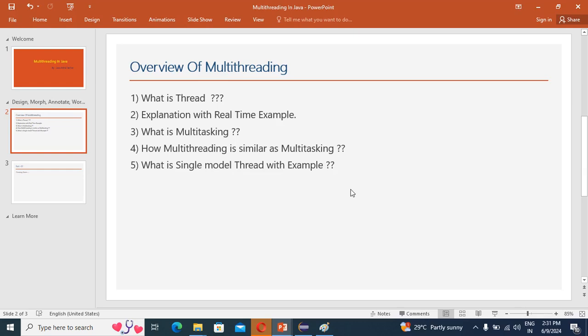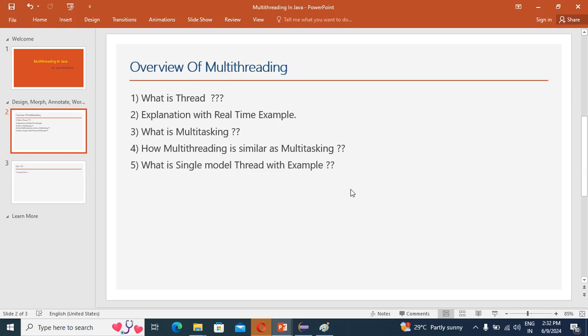It is a lightweight process, and that lightweight process is called a thread. Anytime, if asked what is a thread, you just reply confidently: a thread is a process, and this process is very lightweight. I hope you understood.